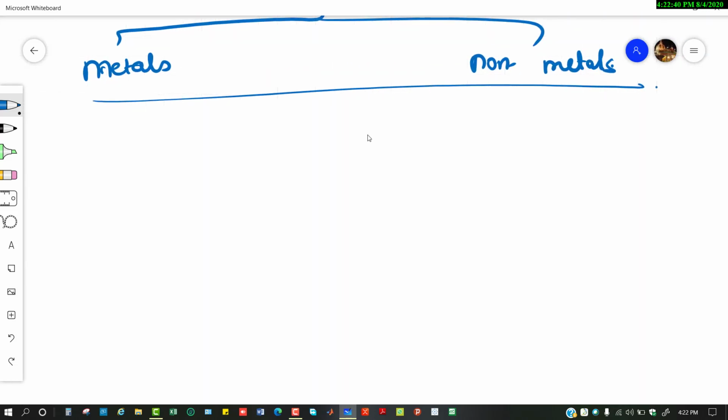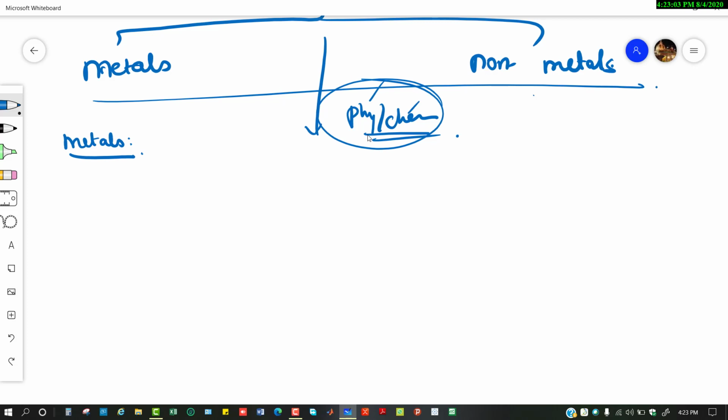Here, first we'll study metals. So how do you differentiate? We can differentiate between metals and non-metals only based upon their physical and chemical properties, right? On the basis of these properties only, we are able to differentiate between these two.